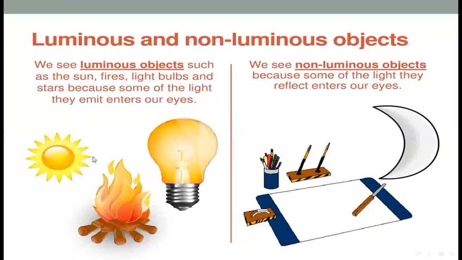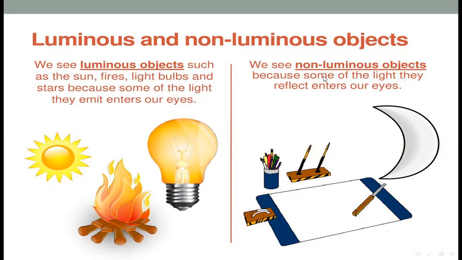Difference between luminous and non-luminous objects. We see luminous objects such as the sun, fires, light bulbs, and stars because some of the light they emit enters our eyes.